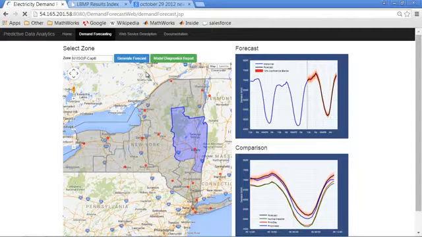So we have two sources of information today. One is the actual load in these different grids, and another is weather information from the different weather stations throughout New York, which you see with these little dots here. We're going to start by looking at the energy data.